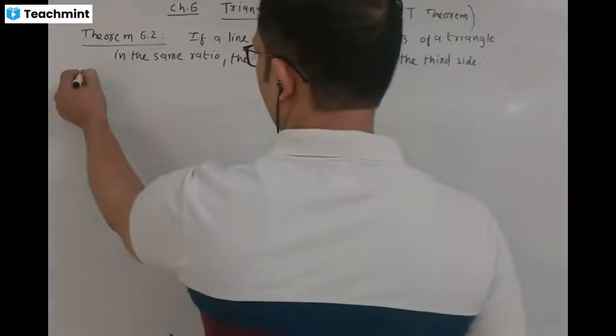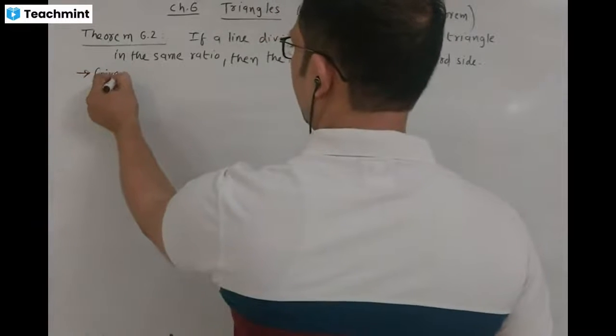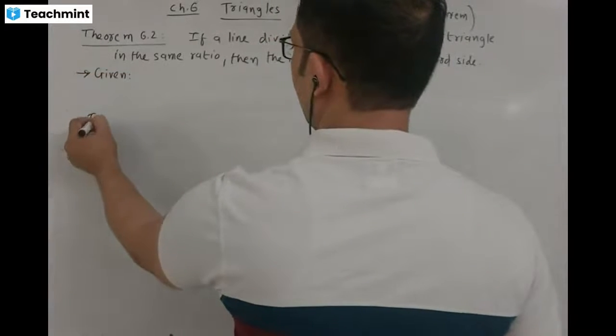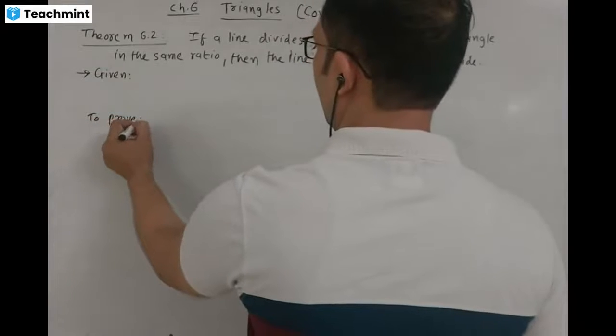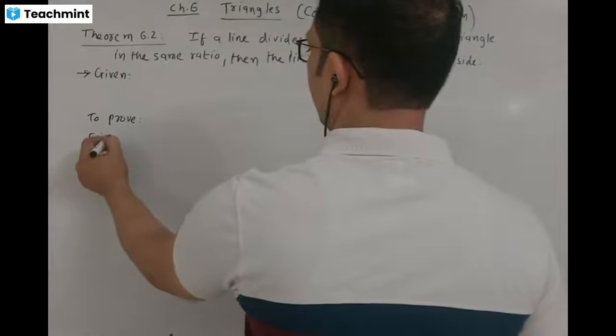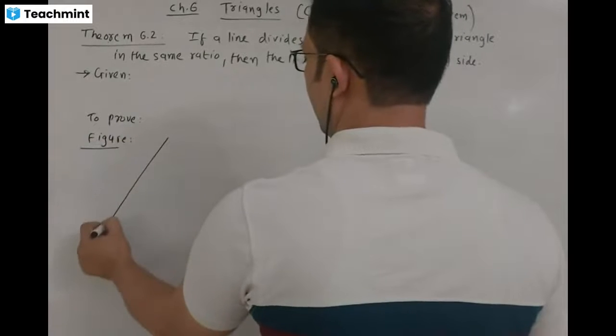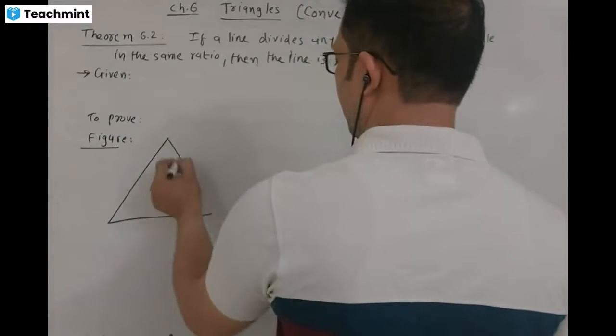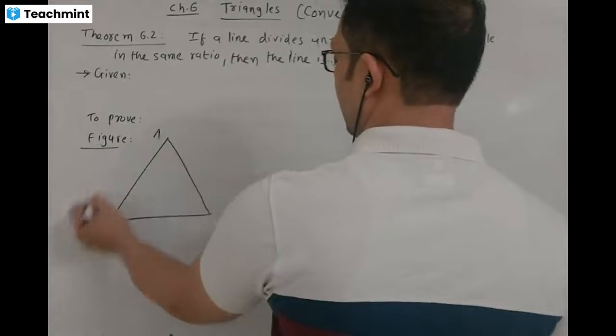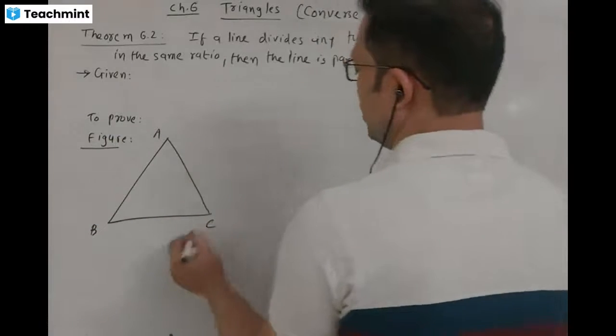Figure, given, to prove. That is a triangle ABC.